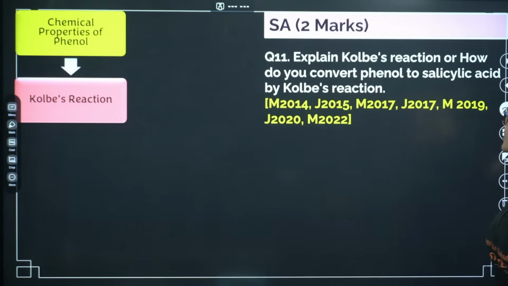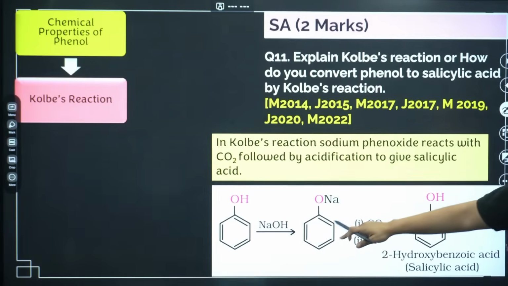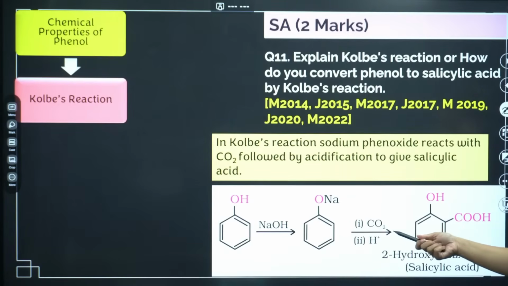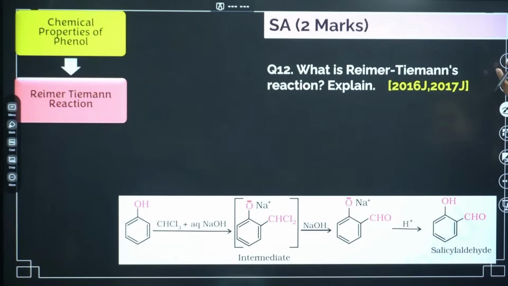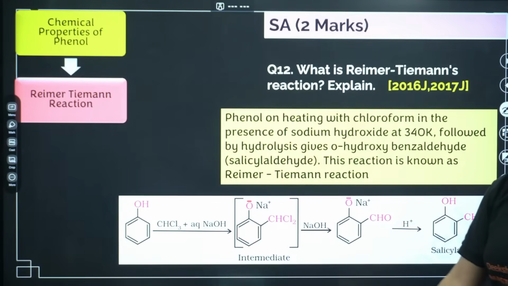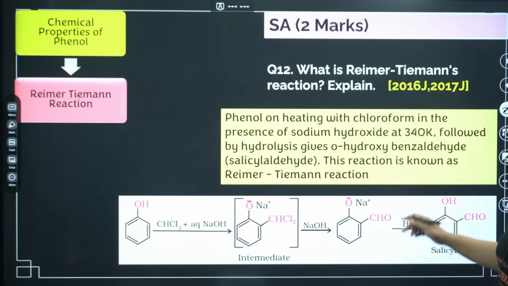Explain Kolbe's reaction, or how do you convert phenol to salicylic acid. So here you can see this is your Kolbe's reaction. In presence of phenol, carbon dioxide and NaOH, you will end up with salicylic acid. Okay, let's go. This is your Reimer-Tiemann reaction, very very important. In presence of chloroform and aqueous NaOH, you will end up with salicylaldehyde.